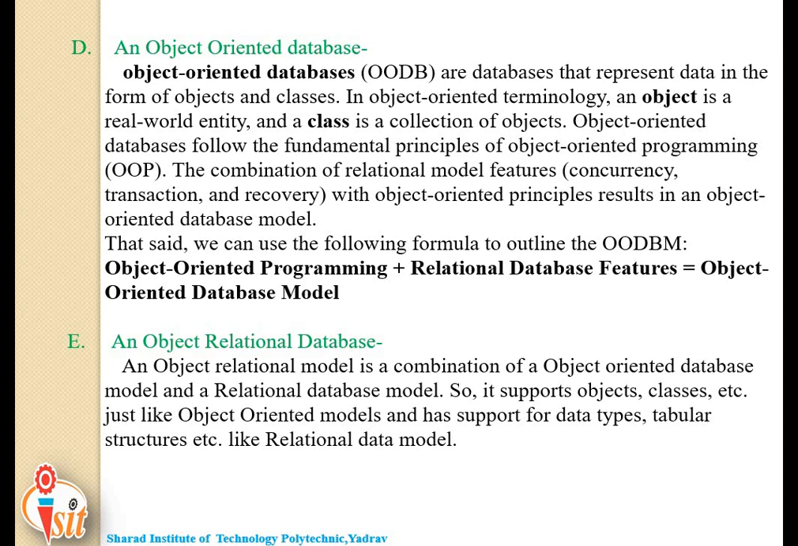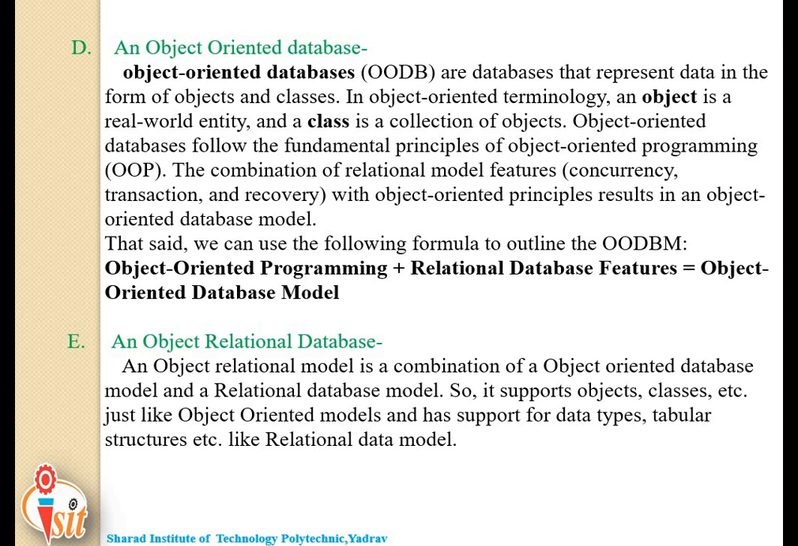An object relational model is a combination of the object-oriented database model and the relational database model, so that it supports objects, classes, inheritance, etc. just like object-oriented models, and has support for data types, tabular structures, etc. like a relational data model.